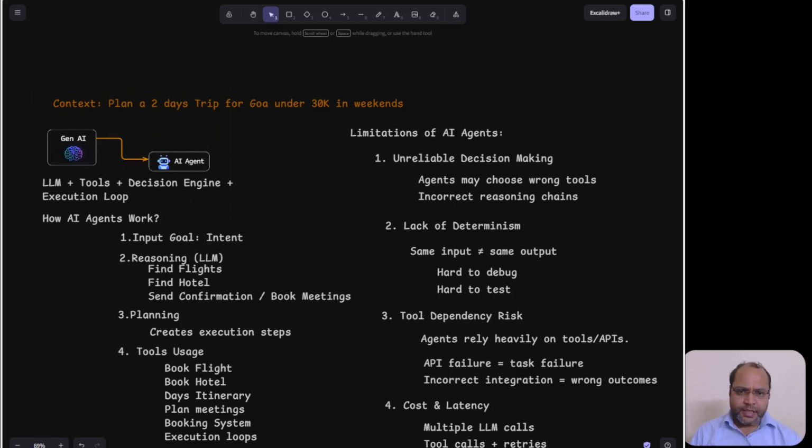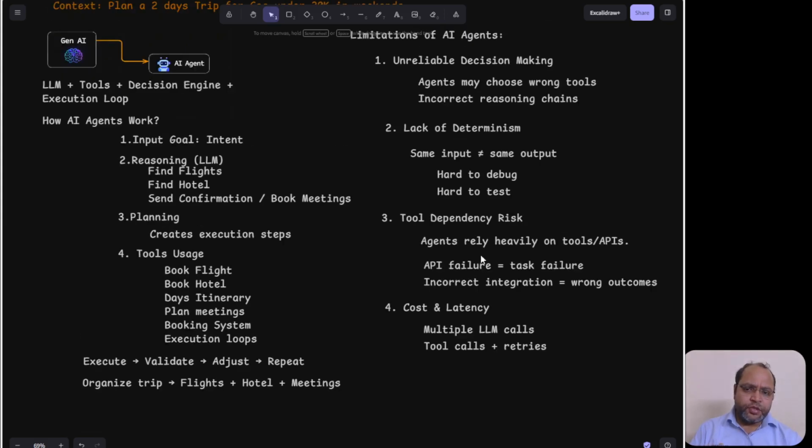But think, it's not magic. Inside it, we use tools and APIs. You need to perform the integration of MCP servers. We will talk more about MCP servers in some upcoming videos: how you can integrate your AI agent with, let's say, other travel companies' APIs, which offer flight APIs, hotel booking APIs, package itineraries, and how you can do that. These are the possibilities, and we will do this practically in coming sessions.